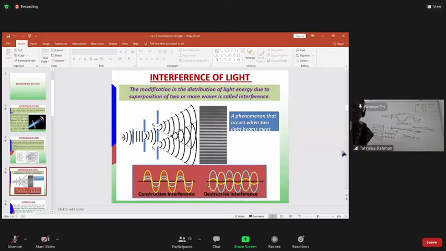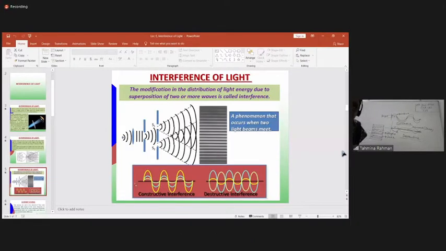See this one, that is constructive. The blue ones are wave 1 and 2, and the resultant we are getting is the yellow one. See here the destructive. Though it is showing a little, basically it is zero, that is completely dark.